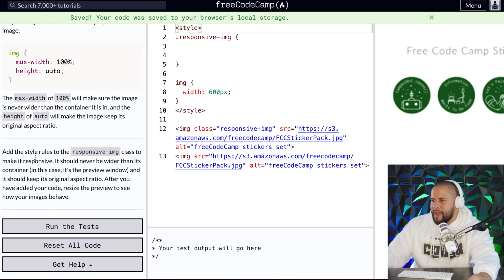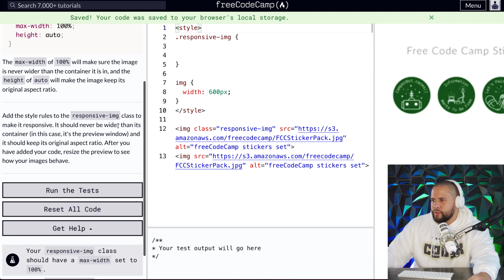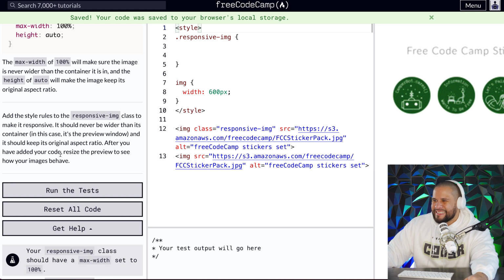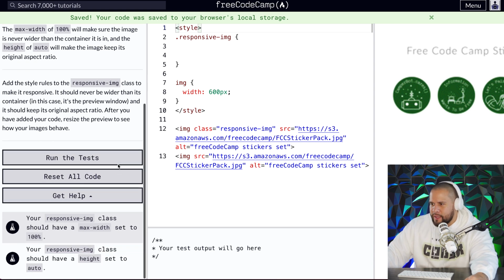Okay. Add the style rules to the responsive image class to make it responsive. It should never be wider than its container. In this case, it's the preview window, and it should keep its original aspect ratio. After you add your code, resize the preview to see how your images behave. So right here, it's already selected with the responsive image. Let me see.